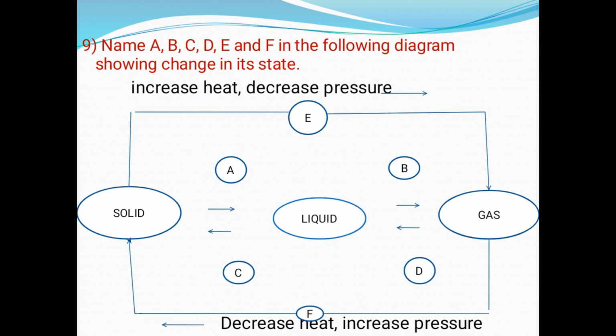Here E is the conversion from solid to gas. The conversion from solid to gas is known as sublimation, and F is the conversion from gas to solid. Even the conversion from gas to solid is also known as sublimation. So here A will be melting or fusion, B will be evaporation or vaporization, C will be solidification, D will be condensation, E will be sublimation, and F will be sublimation.